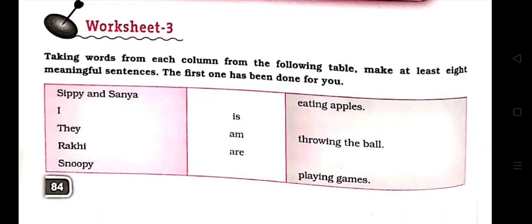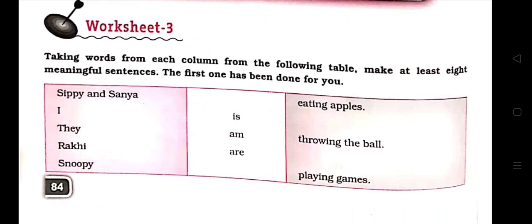I. With I, am is correct. It means we use am with I always. Always remember this, that only am is correct for I in present continuous tense. And present continuous tense shows what is happening right now. I am. Whatever you want you can write. I am eating apples. I am throwing the ball. I am playing games. Anything you can do. But the helping verb will be am.